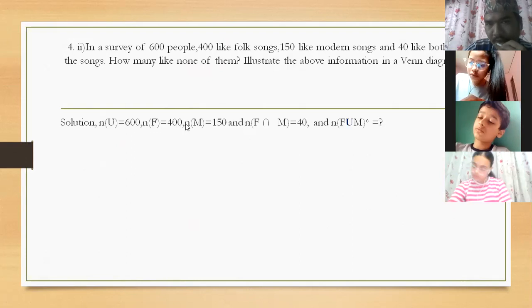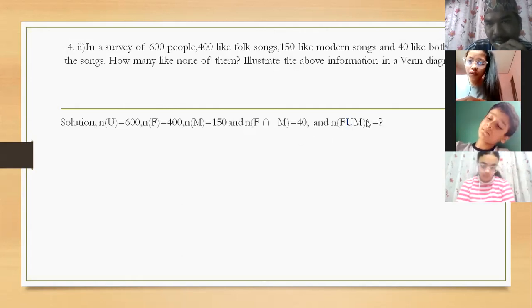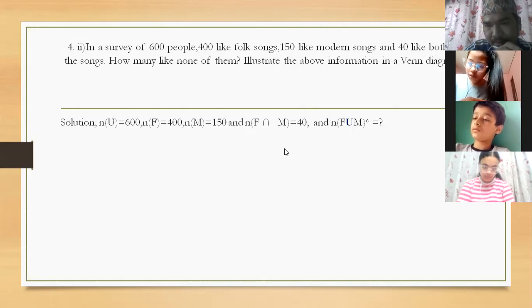And the number of people who like modern songs, that is n(M), is 150. And the number of people who like both folk and modern songs, denoted by n(F intersection M), is 40, right? And the question is asking to find n(F union M) complement. The complement means the number of persons who like none of them.